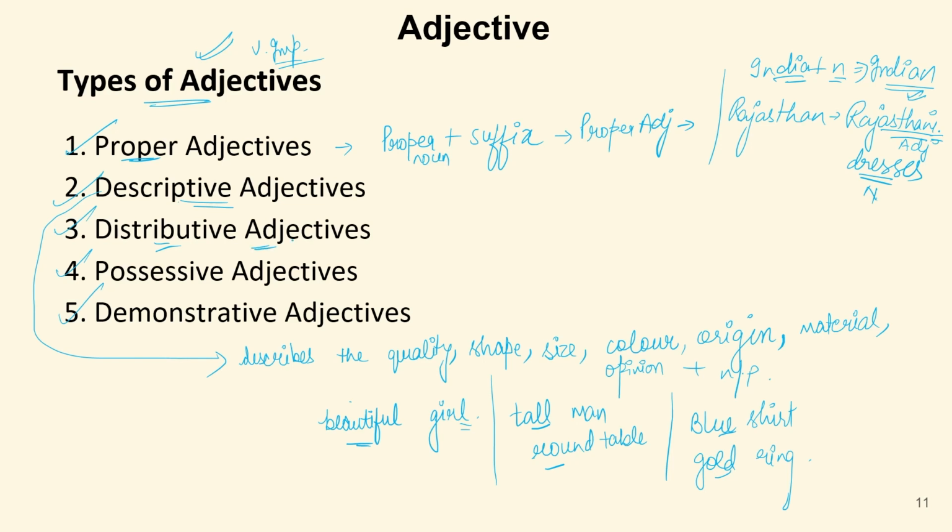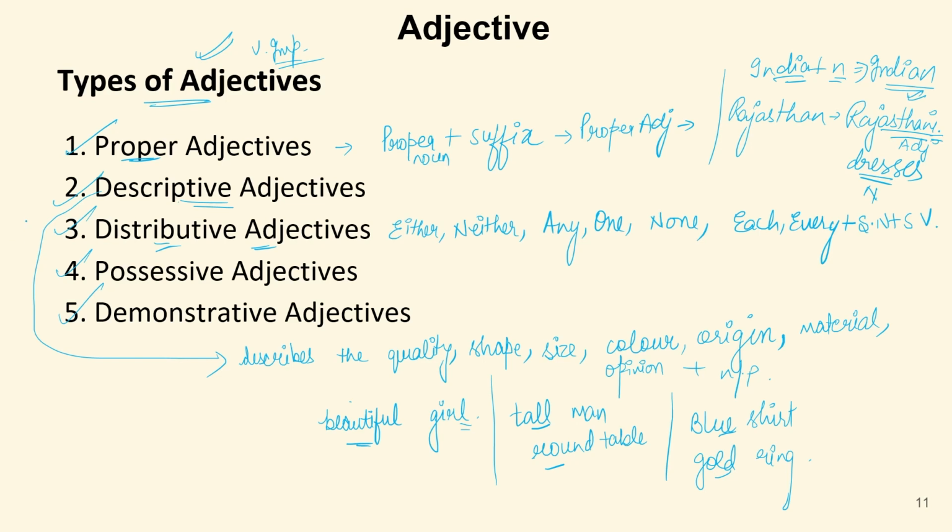Then we have distributive adjectives. Now in the chapter of pronoun, I told you about the words either, neither, any, one, none, each, every. Now this is very simple. Just after any of these words, if we are using any of these words, we use singular noun and singular verb. We always use singular noun and singular verb. This is called distributive adjectives.